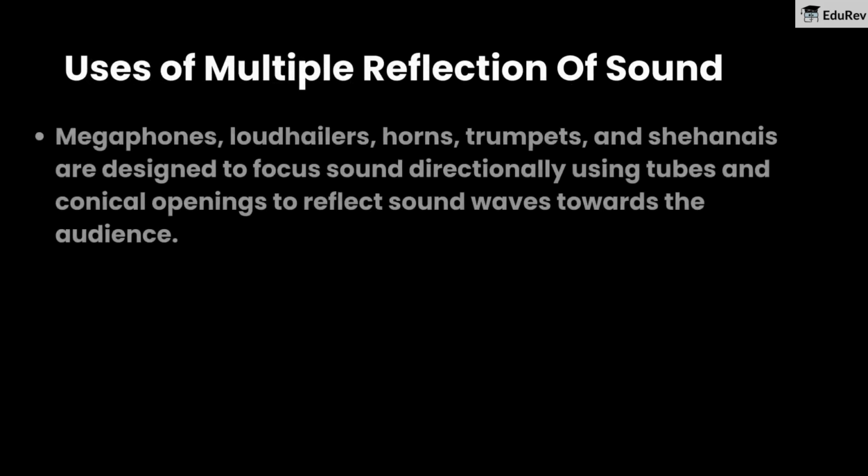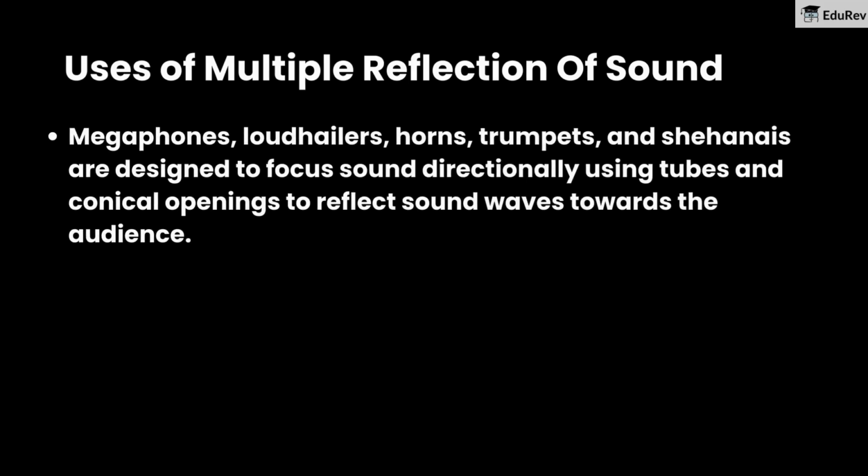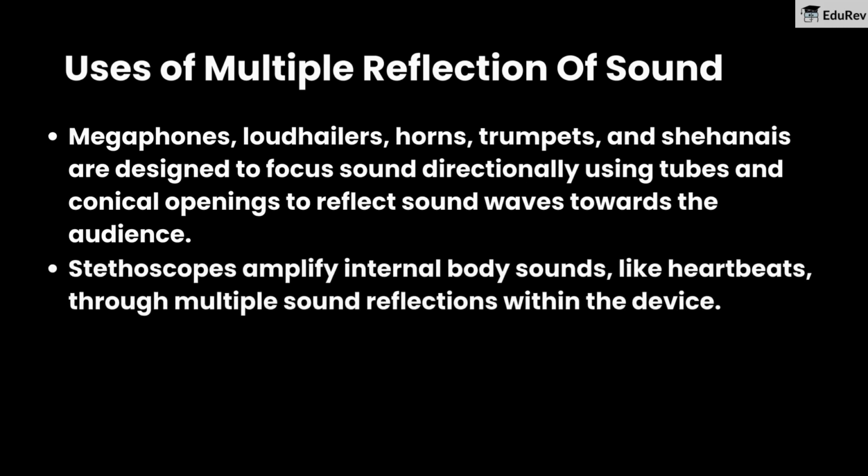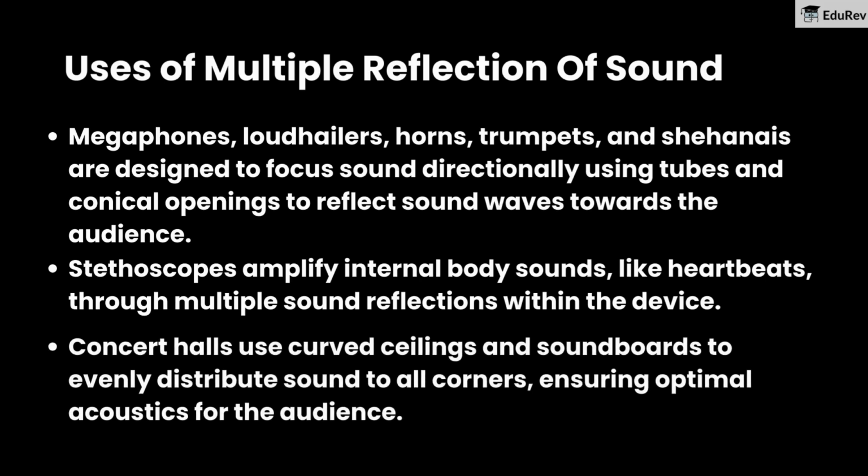Uses of multiple reflection of sound. Megaphones, loudhailers, horns, trumpets, and shehnais are designed to focus sound directionally using tubes and conical openings to reflect sound waves towards the audience. Stethoscopes amplify internal body sounds, like heartbeats, through multiple sound reflections within the device. Concert halls use curved ceilings and sound boards to evenly distribute sound to all corners, ensuring optimal acoustics for the audience.